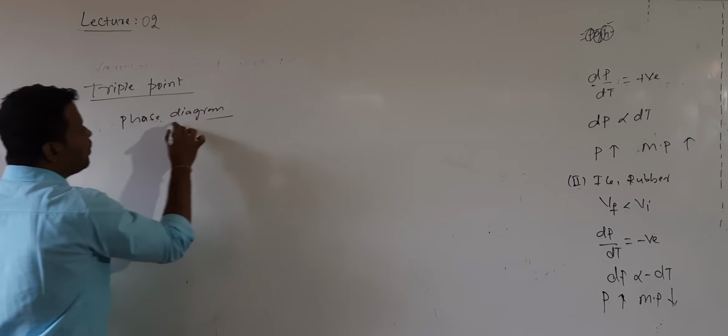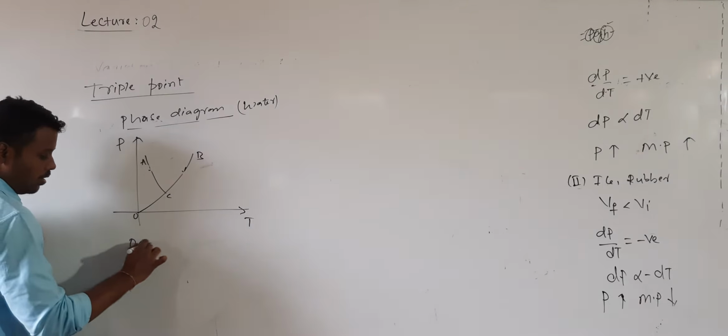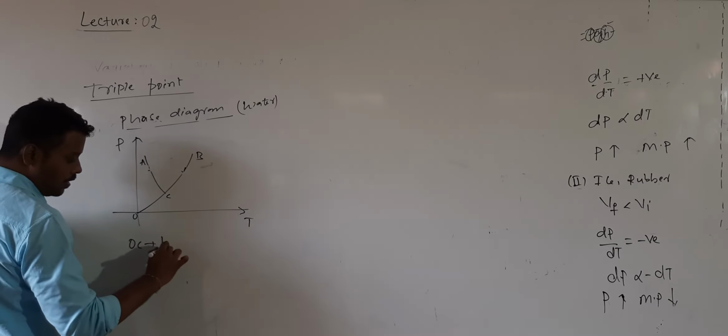Or better, I will use the names for these lines. That line's name I will write downside. So this is O, A, and this is B. I will start, this is O, and this is C. So there are three lines. OC is called the Hoar Frost line.